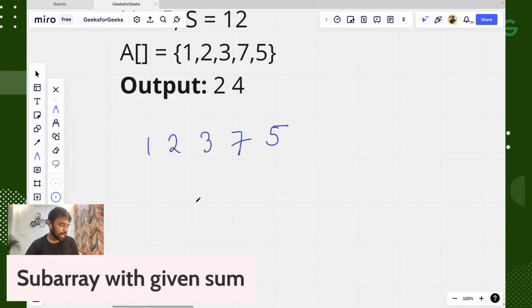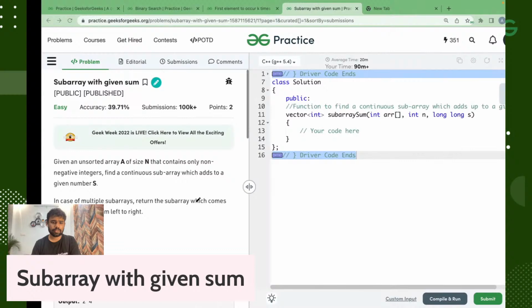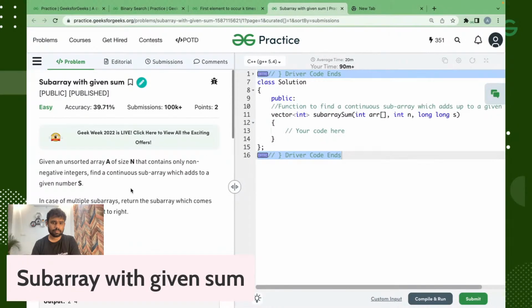How, Neeraj, can we do it in order of one space? I'm not getting that particular solution. Okay, I think using two pointers you are saying. No, pick and non-pick cannot be there with this because it will be consecutive.